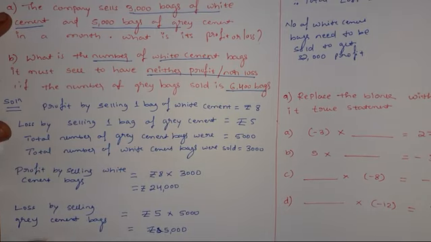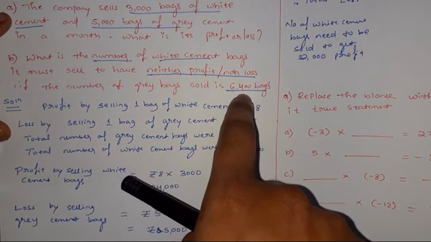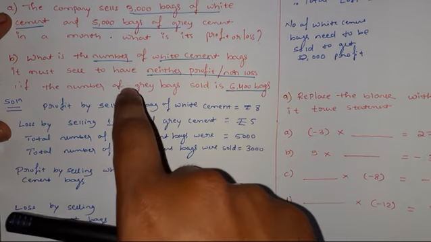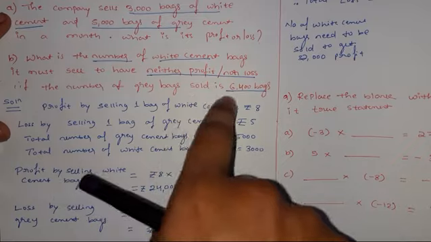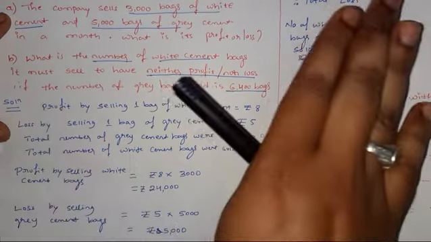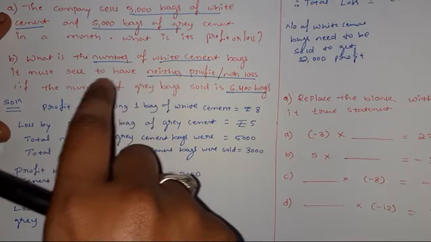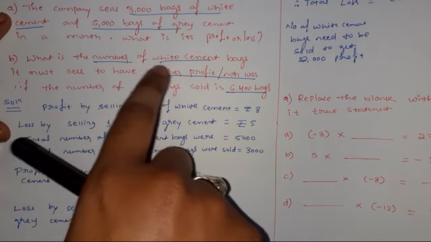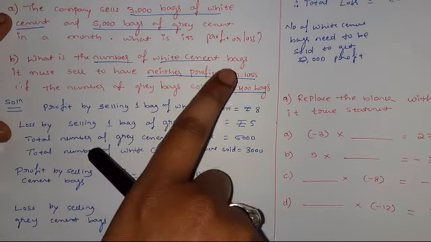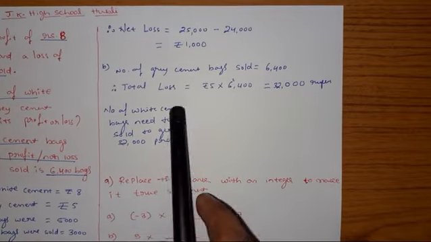Means suppose the company sells 6,400 bags of grey cement, automatically it will get into loss, because for each bag of grey cement the company loses 5 rupees. So some loss will happen to the company. To manage that loss, we need to sell white cement. We need to find out the number of white cement bags so that there is no profit and no loss. We just need to manage that number. Okay, look here, big question.